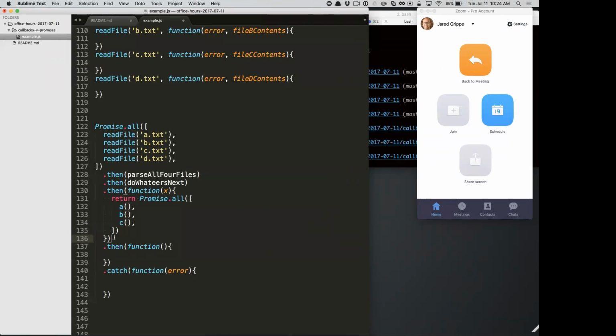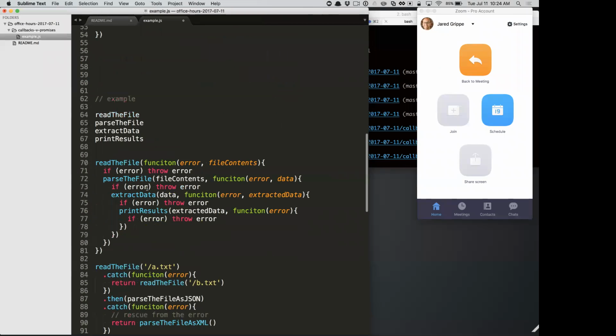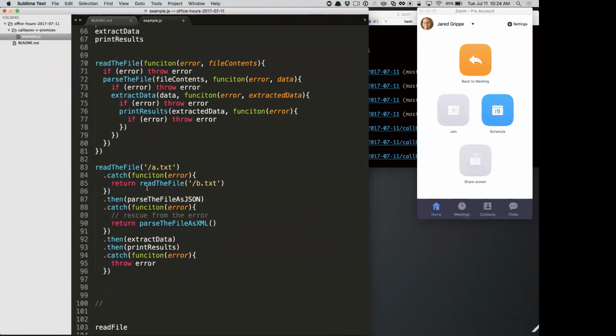Cool. You had a question? In regards to... So this one did these things down here. Scroll up. Oh yeah, this thing. Yeah. So when you do the rescue from error, that idea, could that be applied in a situation where you're expecting an input that's, say, an object, but you get, like, a string, for instance, and then you have an alternative way to deal with the wrong input?